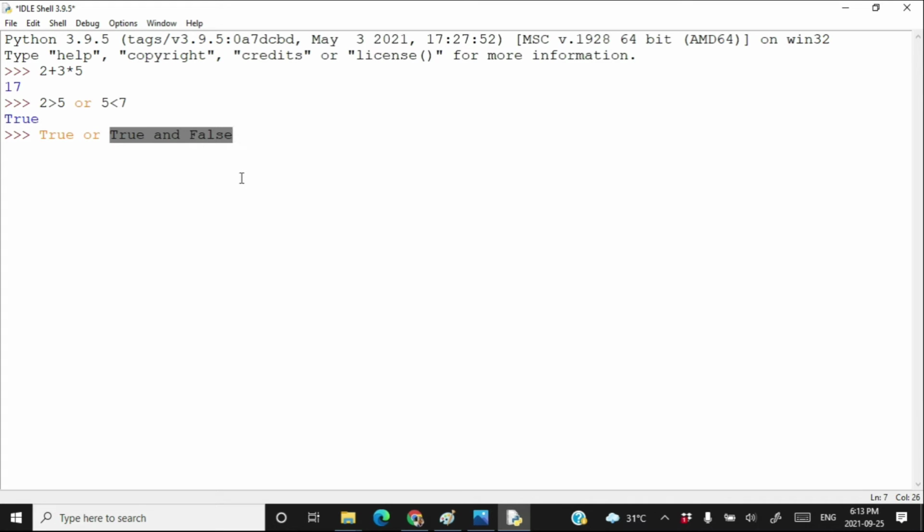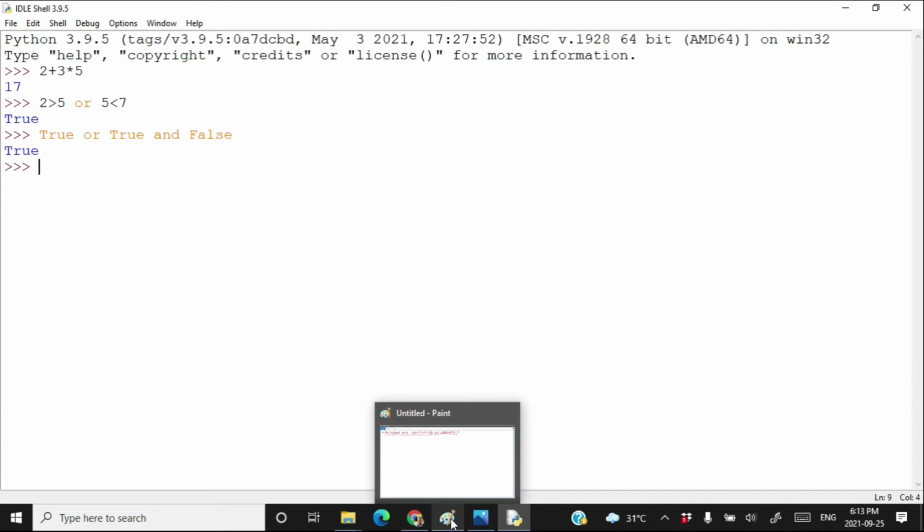And then after that we have to execute true or false, and that will return true. That means the AND part is going to return false, and then we are left with true or false, which will result in true ultimately. So that's how it executes, because AND has higher precedence than OR.